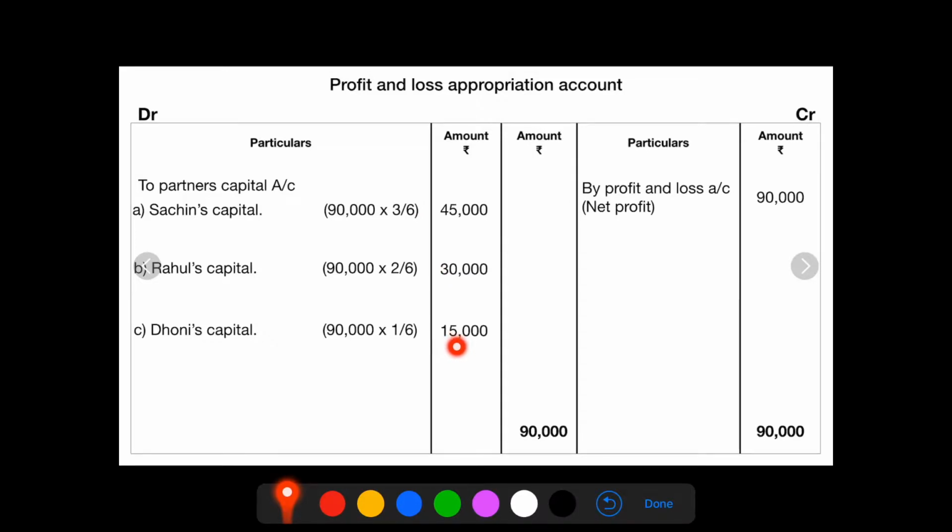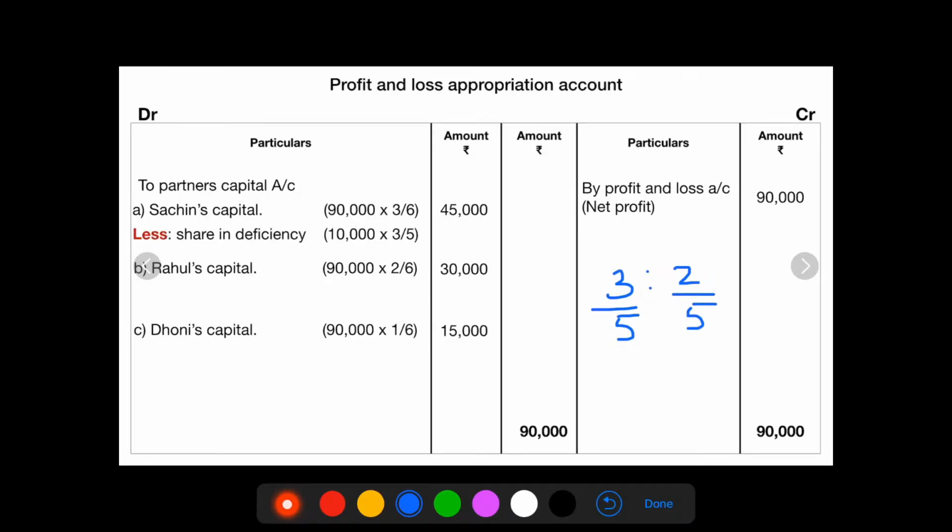Now if you observe, he is getting only 15,000. There is a shortage of 10,000. So who should give? Sachin and Rahul. In what ratio? In their old profit sharing ratio, that is 3:2. So 3 by 5 Sachin will give, 2 by 5 Rahul will give.